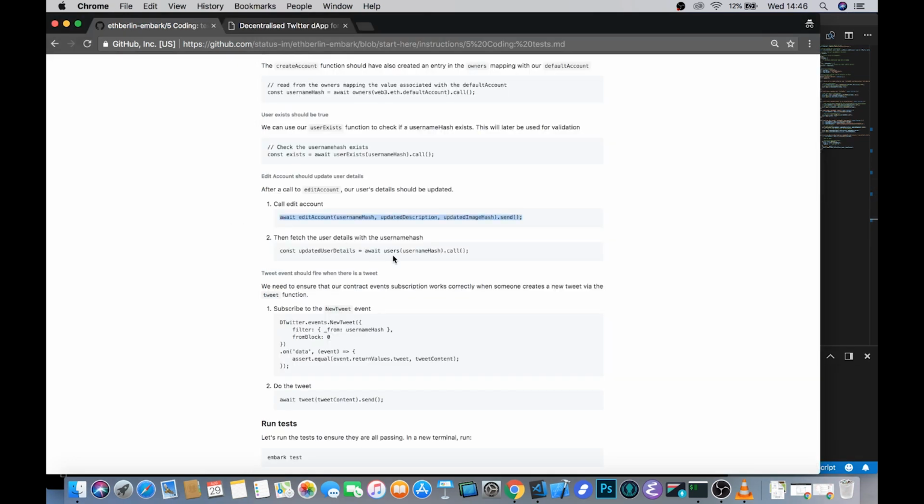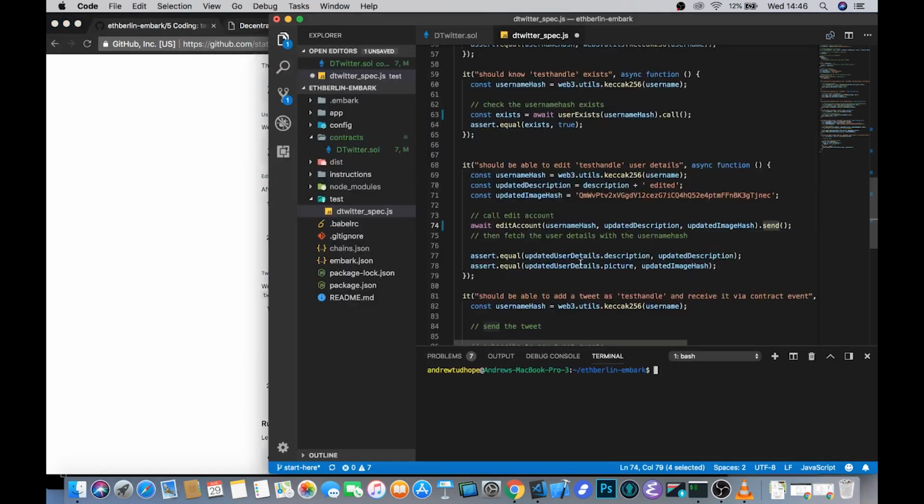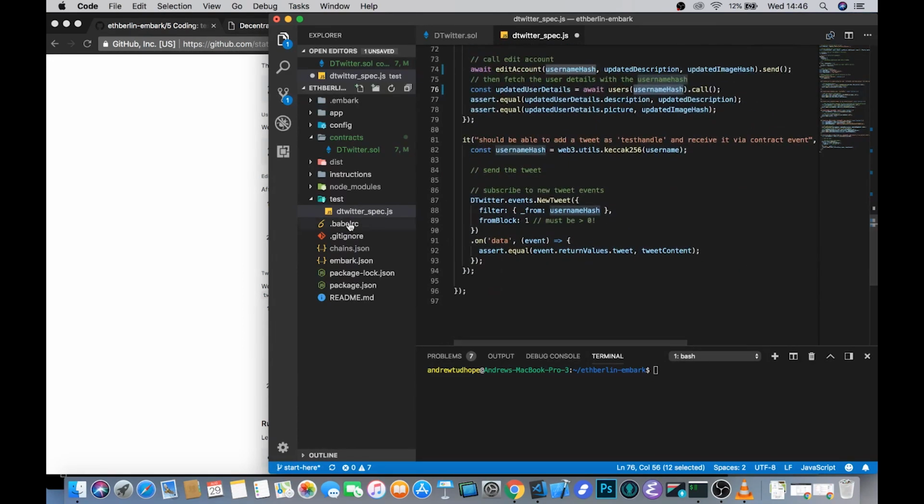And then we're going to need to fetch those details, which we can then check are indeed what we're expecting them to be. So again, we look at the user's mapping with the username hash as the key, we call it, and then check that the values that come back are indeed the description and picture that we updated it with. Finally, we need to be able to actually send a tweet and make sure that all of that works.